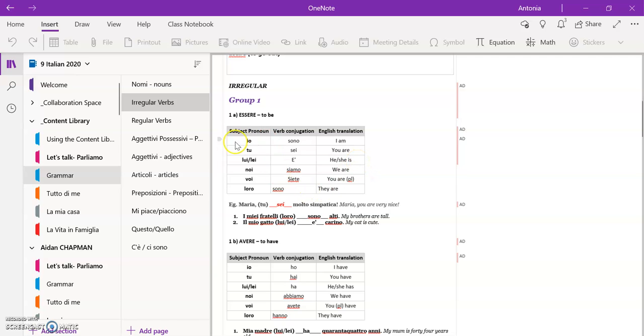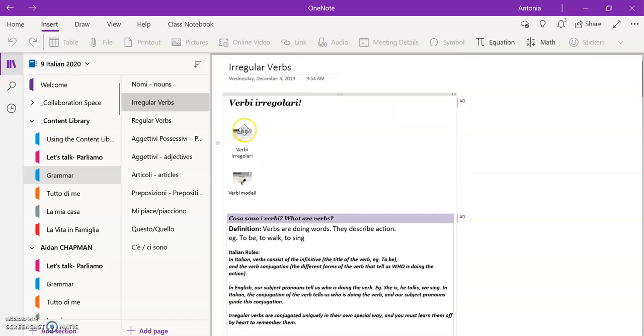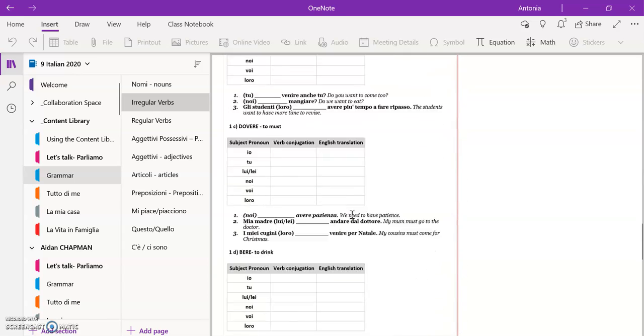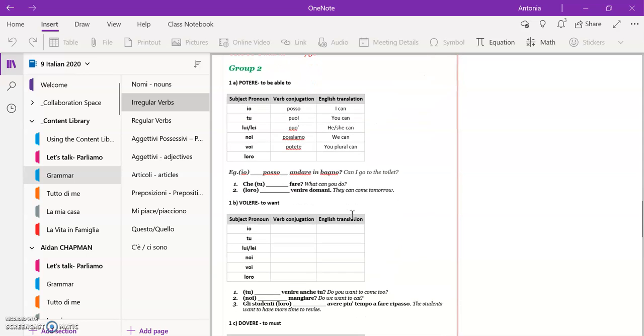Okay, so you're using your subject pronouns as well as the translation, so what you know the verb means in English, to help guide your English translation. Okay, in terms of the verb conjugation, again, you do need to use the 2 PowerPoints that have been provided to you. Now, some of the verbs in group 2 are listed in verbi regolari, and the first 3 are actually listed in verbi modali. So you need to download this PowerPoint to find the conjugation, or download both PowerPoints to find the conjugations of group 2 verbs.